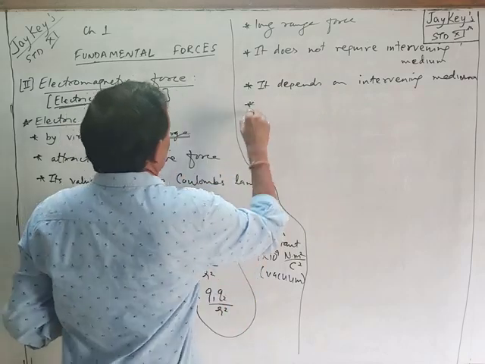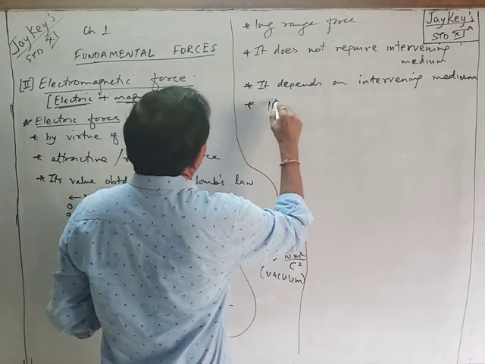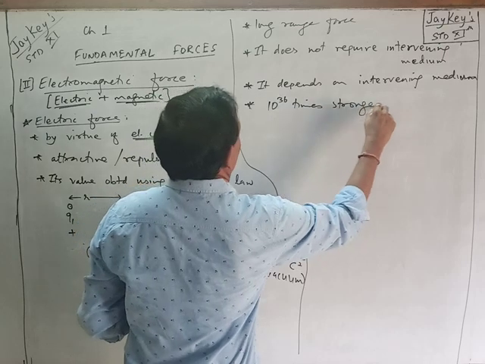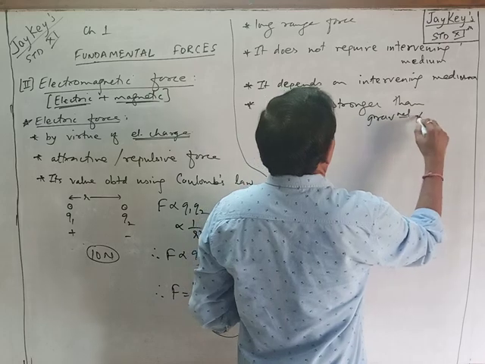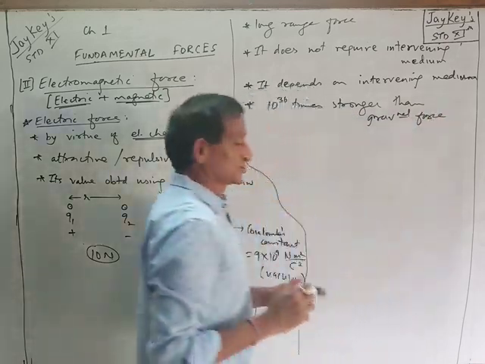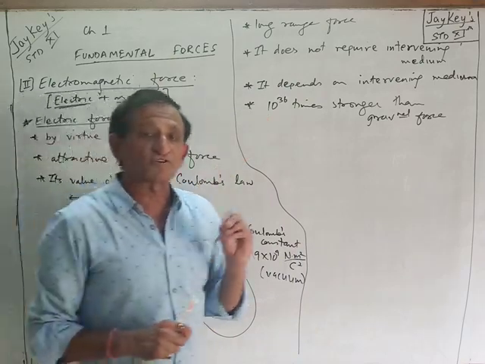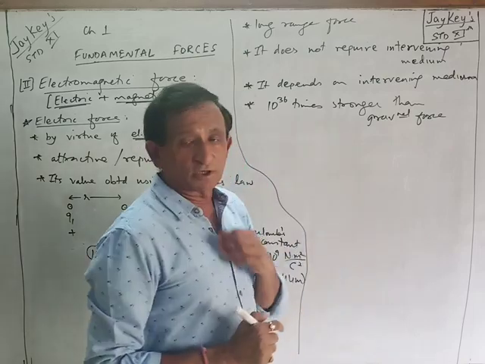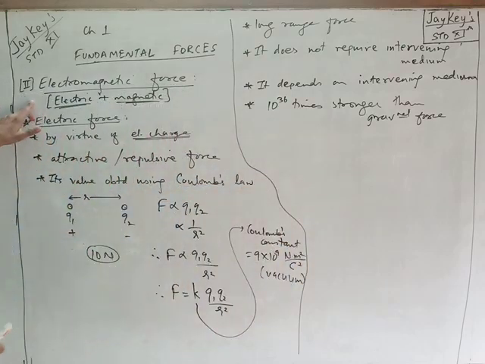Further, gravitational force was the weakest force. This force is 10 raised to 36 times stronger than gravitational force. You can imagine the strength of this force. 10 raised to 36 means 1 followed by 36 zeros. Imagine the largeness of the number. That much stronger than the gravitational force. This is regarding electric force.